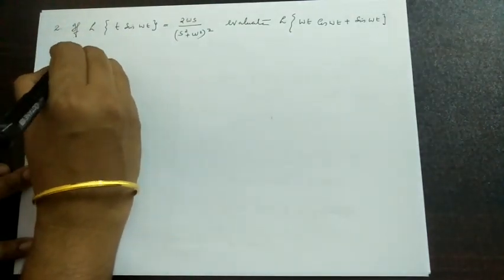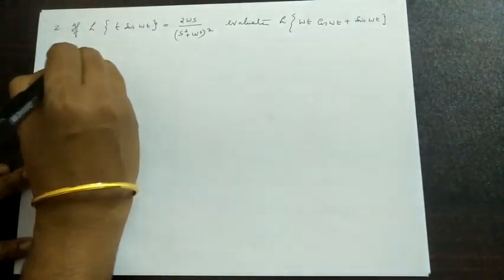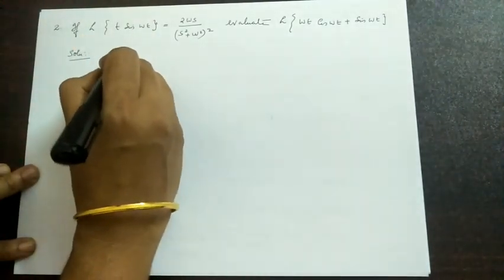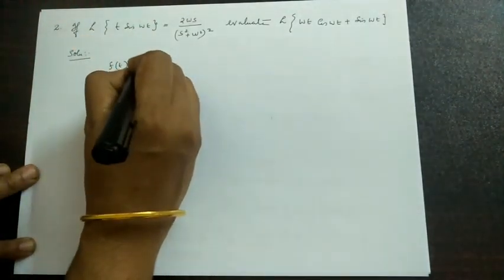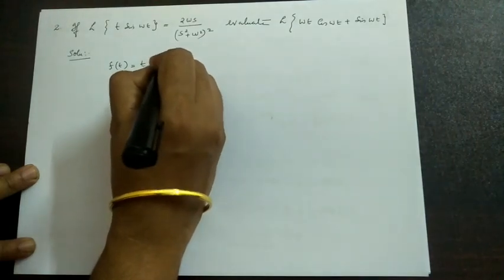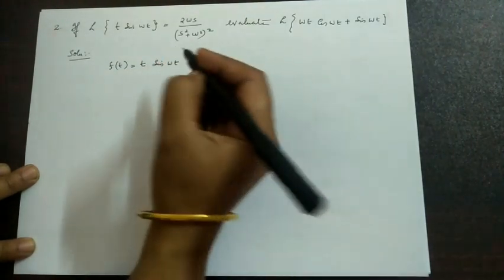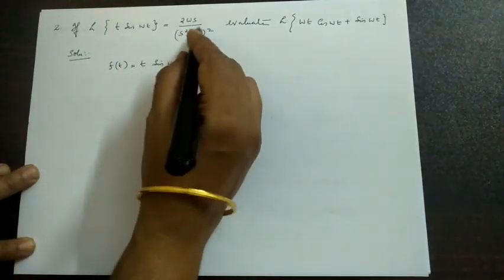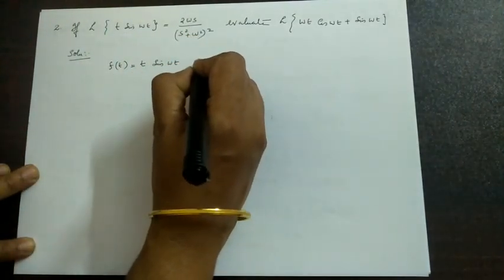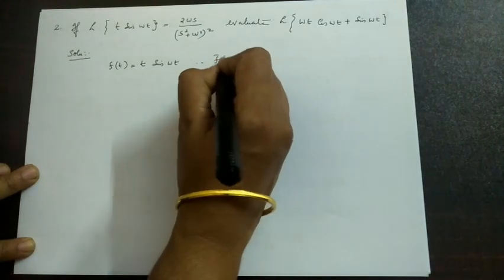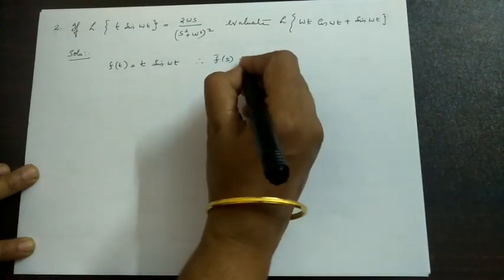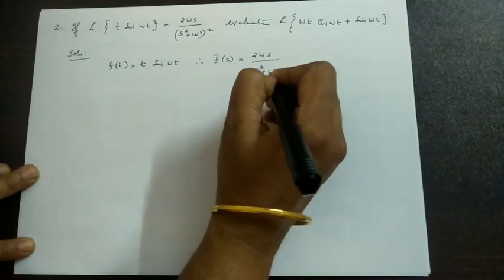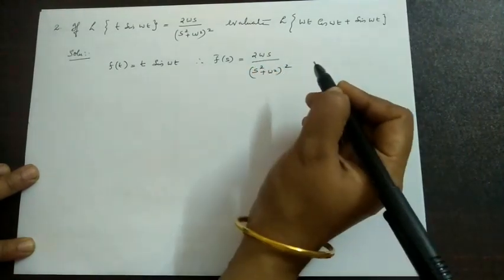Now, solution. Here, take f of t as this function t sin omega t. Now, the Laplace transform of f of t is equal to f bar s. Therefore, f bar s is equal to 2 omega s by s square plus omega square the whole square.